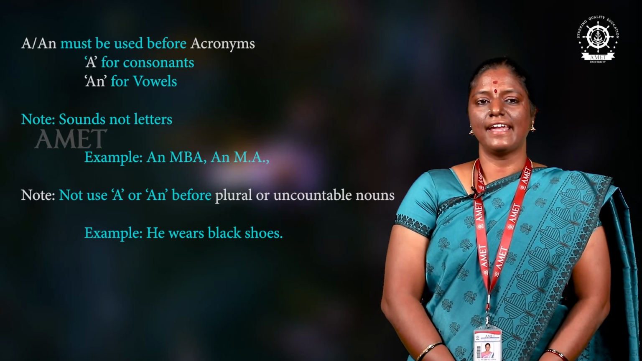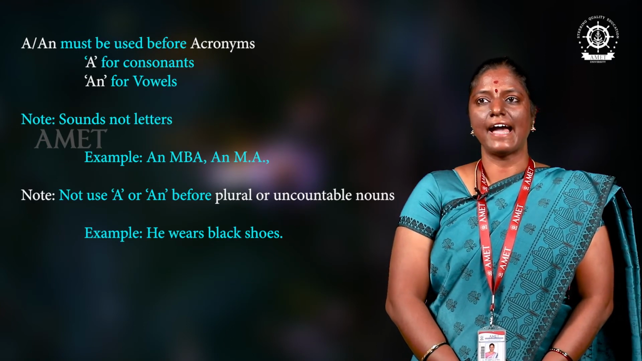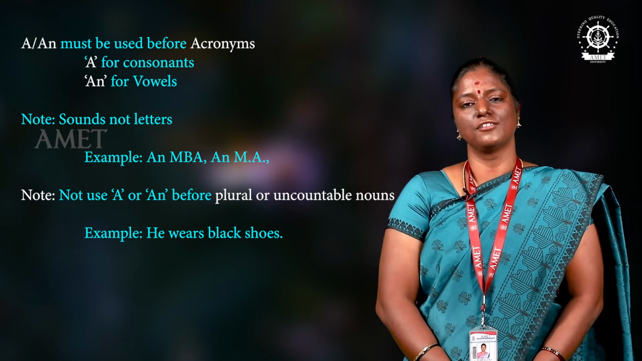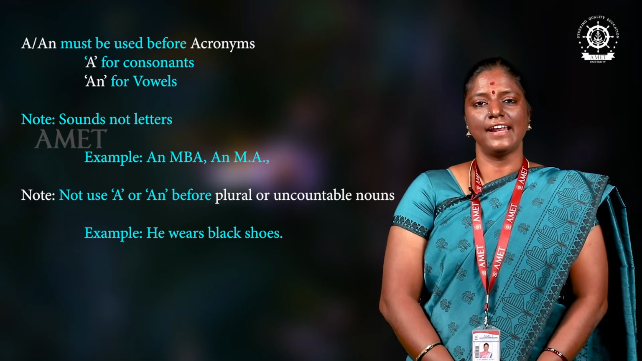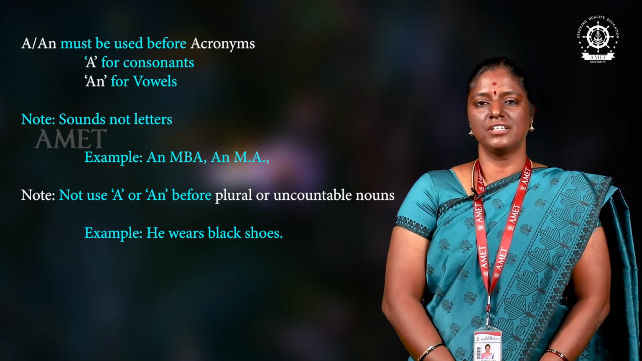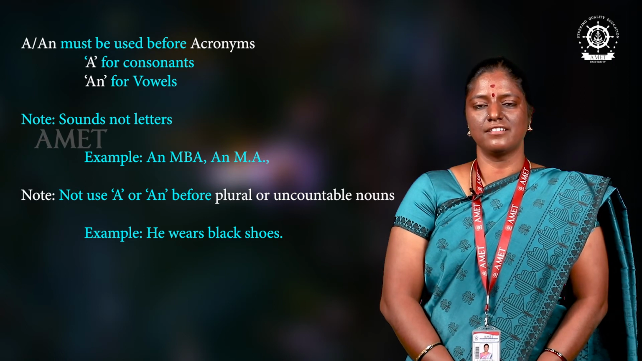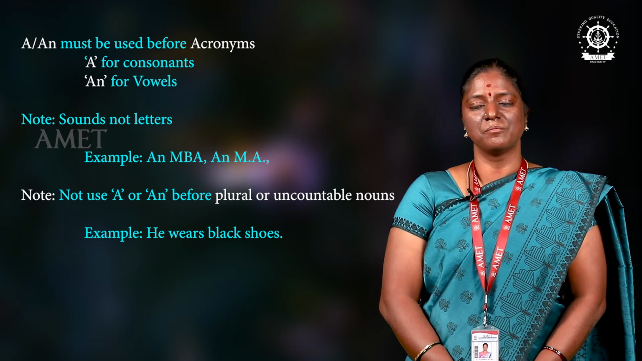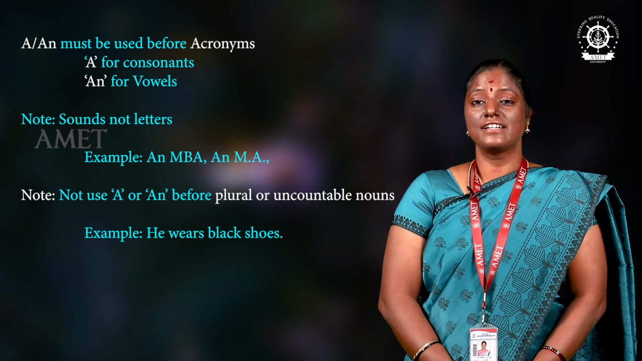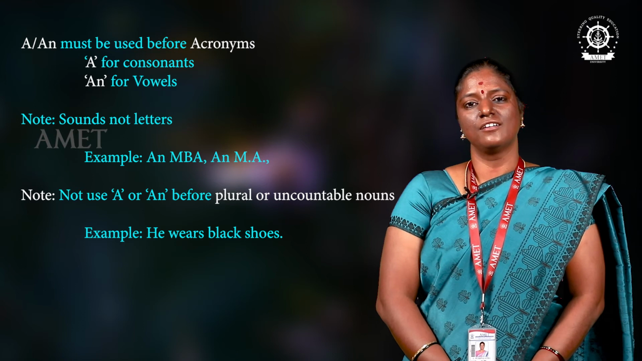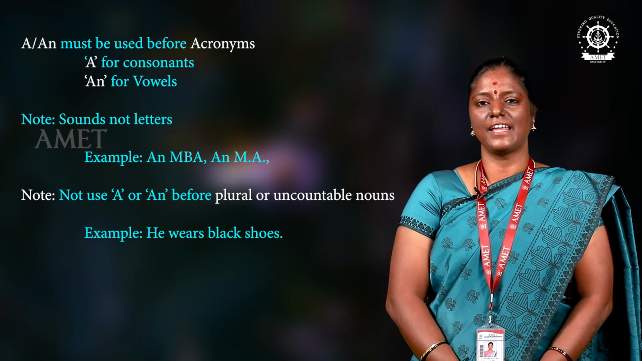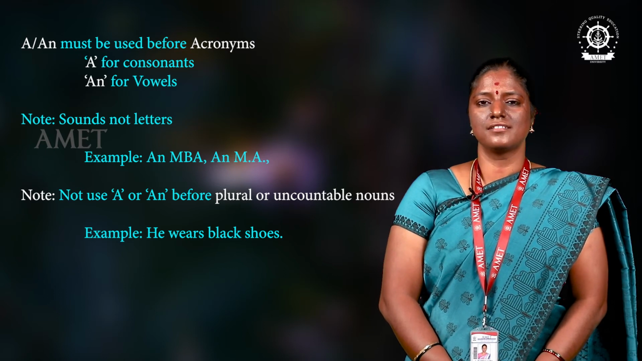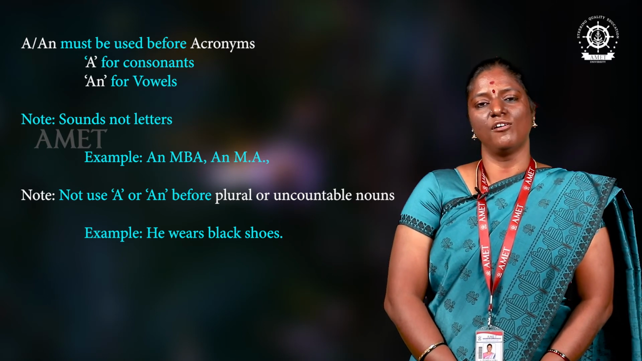Next one, a or an must be used for acronyms. Again, a for consonants and an for vowel sounds. Here also, like an MBA. M is a consonant, and when you see the letter, it seems like a consonant. But pronounce the letter: "em." The sound starts with a vowel sound, so we are using an MBA. The same is for an MA. So we have to pronounce the word and then put a or an.